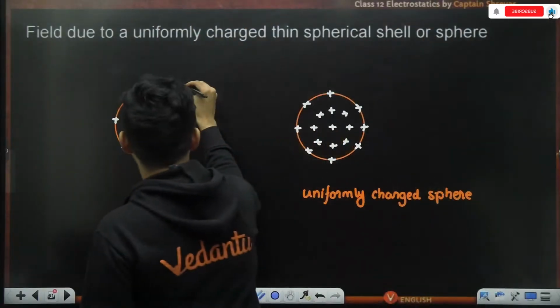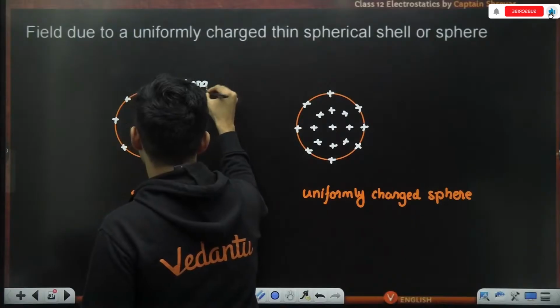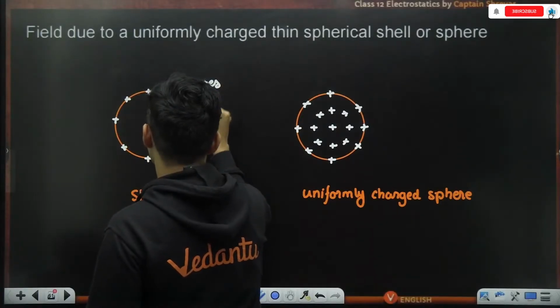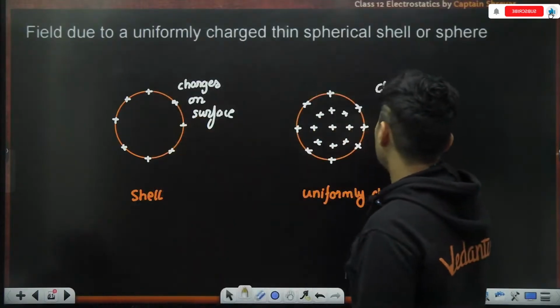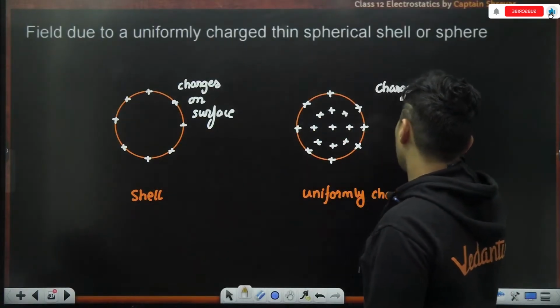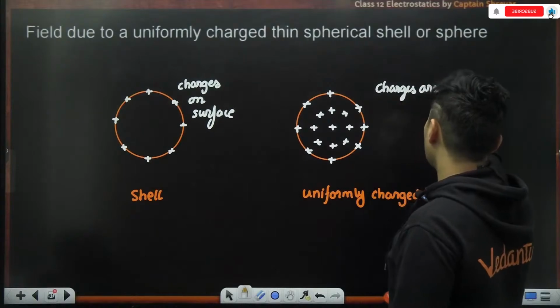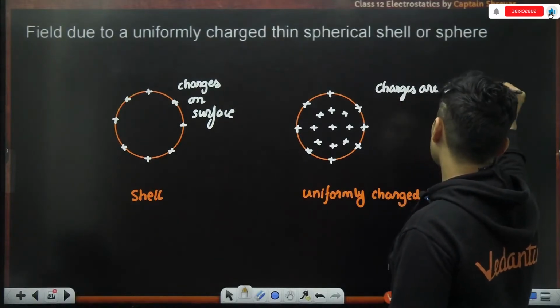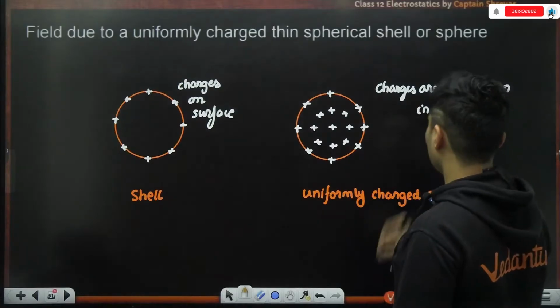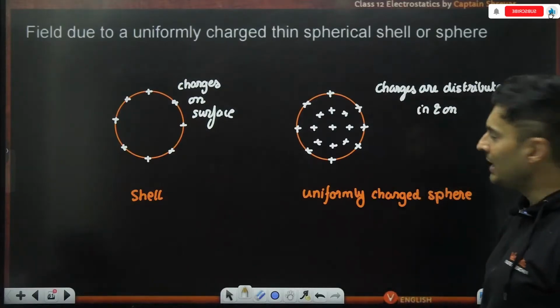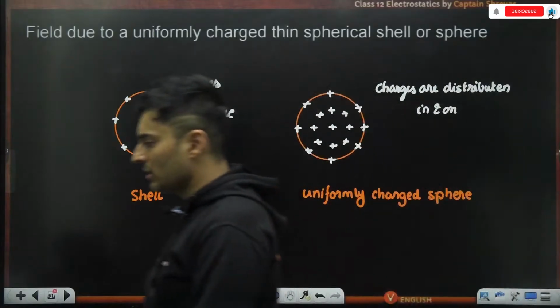So here the charges are only on the surface. Here the charges are distributed inside and on the surface also.